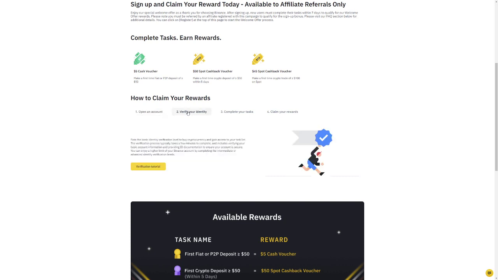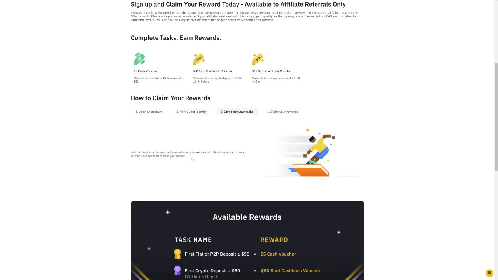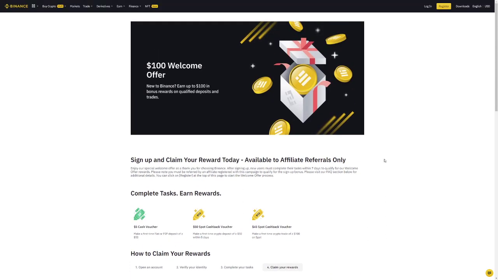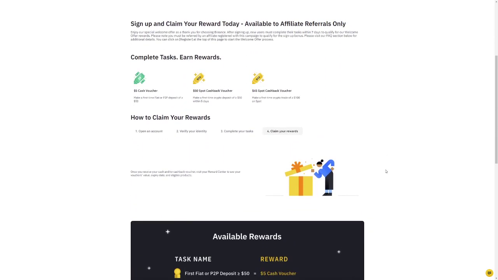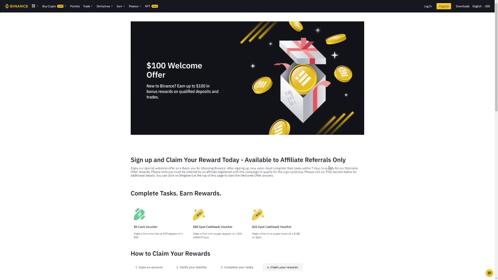Now you can verify your identity, which is basically Binance's KYC, know your customer. All you gotta do is post ID documentation like a driver license or a passport. And once you verify your identity, you have to complete some tasks, which is very, very simple. Once your account is all set up, you visit the task center to view the 3 welcome offer tasks, along with additional instructions on what you need to do to claim your reward. And bam, you get a $100 reward at the end of all this. This might take around a day for Binance to check over your identification process, but you will receive $100 guaranteed.